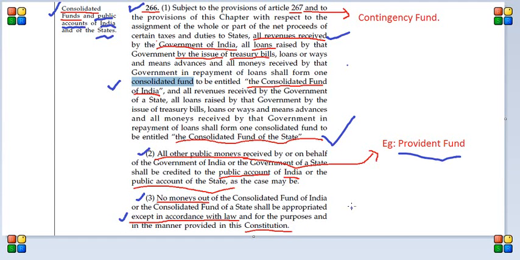That means it's not an executive decision. Any minister can't just take money out of it. Only a law needs to be passed. In the case of the consolidated fund of India, Parliament should pass a law to withdraw money every time. And in the case of the consolidated fund of a state, the state assembly should pass a law to take out that money. That's the importance of the consolidated fund, basically.